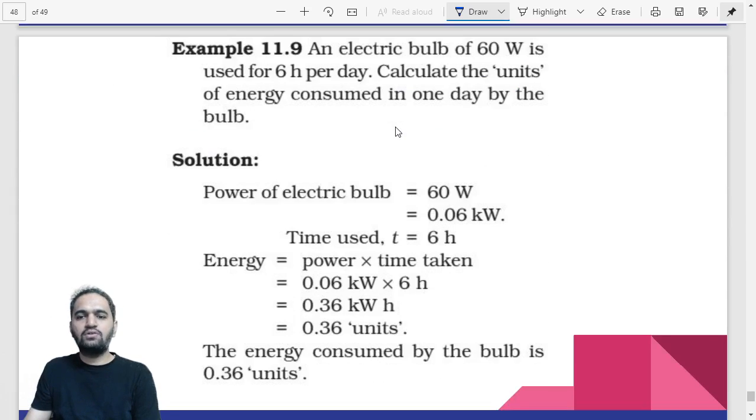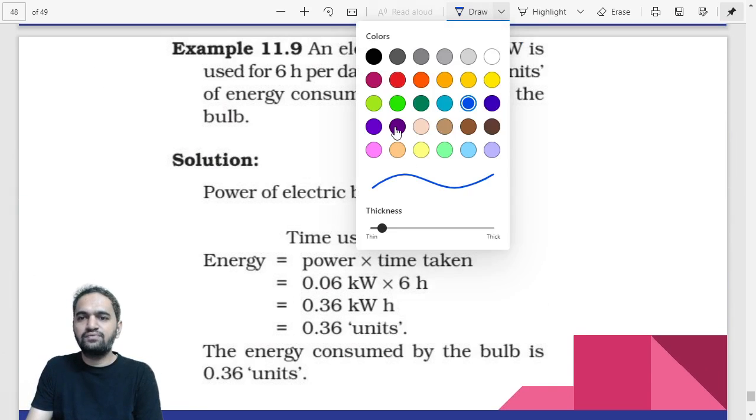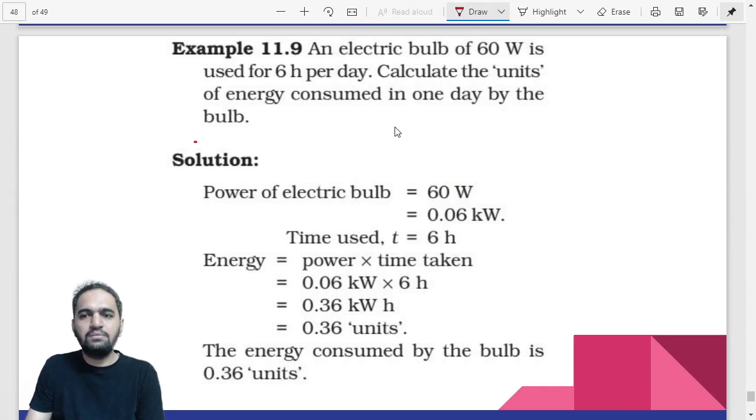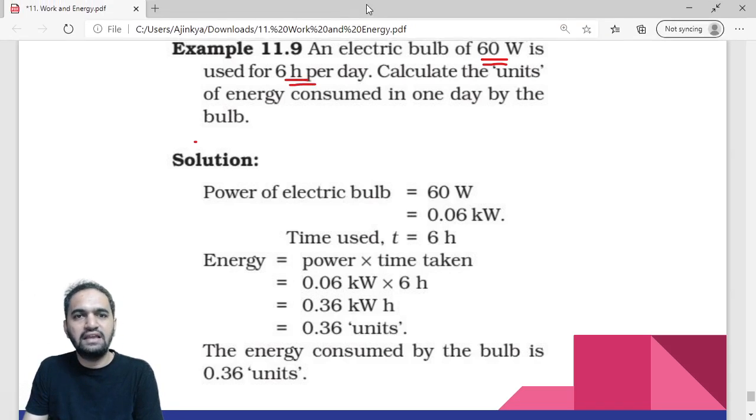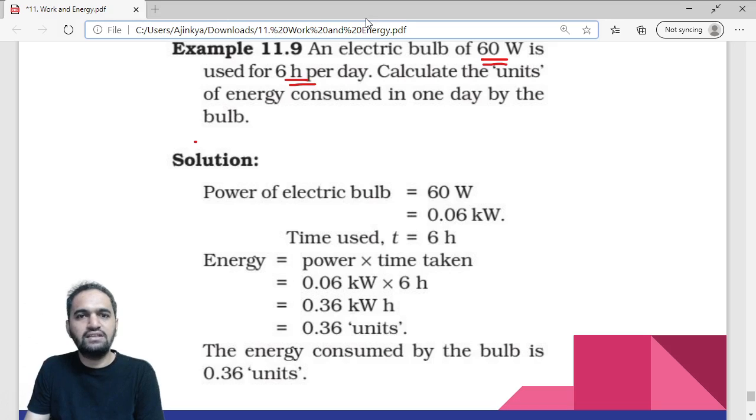Now let us talk about a simple question on this. An electric bulb is of 60 watts. It is used for 6 hours per day. Calculate the units of energy, that means in kWh, consumed in 1 day by the bulb. To calculate energy you will require power.